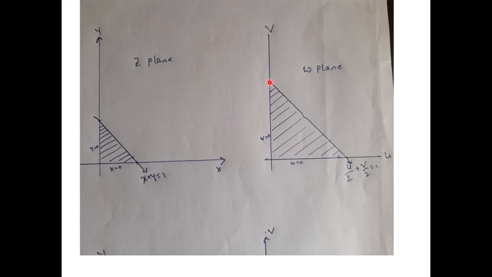Now v is equal to 2 means what? This is v is equal to 1, this is v is equal to 2. Now join these 2 points, we get the straight line. So here u is equal to 2 and v is equal to 2. This is u plus u by 2 plus v by 2 is equal to 1, a straight line. Okay. So here this image is double the image in the W plane.